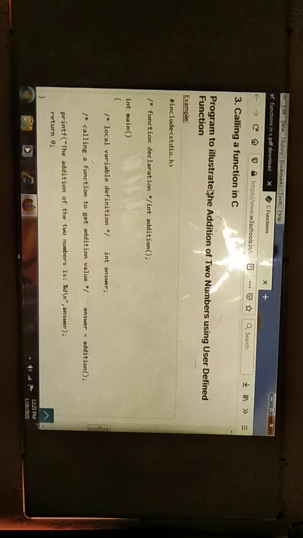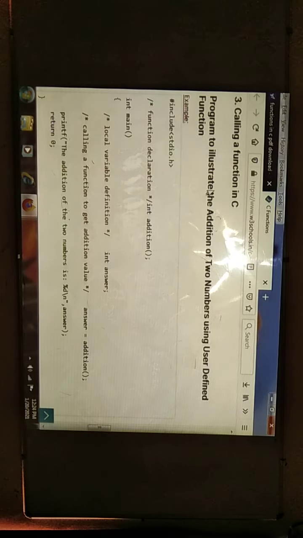The function call we need to write in the main method. However many times we mention it, that many times the function definition will be evaluated and generate the result. In this example, we are using the function definition. Function calling, how to write? This is a simple example.